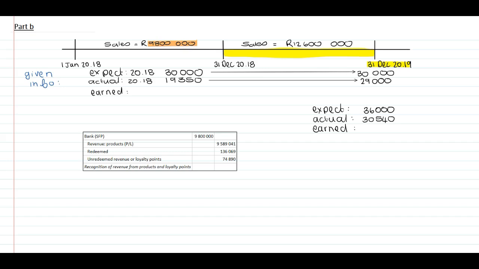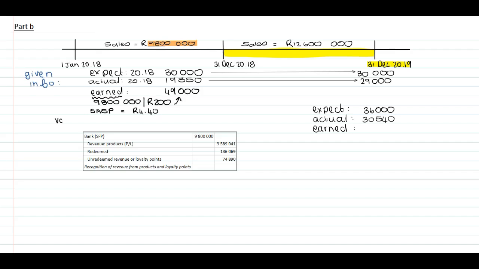Now, guys, remember, points earned. This is the 9.8 million divided by the 200 Rand. For each 200 Rand spent, they will earn 1 point. Therefore, the points earned will be 49,000 points. They've indicated that the standalone selling price per point is 4.40 Rand.